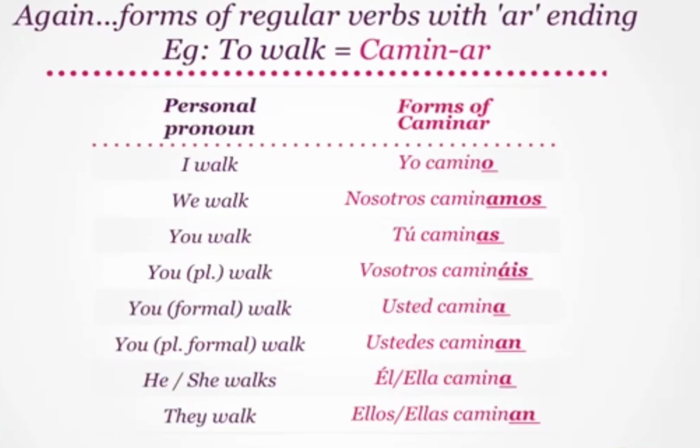Let's revise. I walk translates to yo camino. We walk is nosotros caminamos. Informally, you walk becomes tú caminas. And its plural form is vosotros camináis. Formally, you walk translates to usted camina. And in plural form, it is ustedes caminan. Moving on, he or she walks becomes él or ella camina. And lastly, they walk is ellos or ellas caminan.